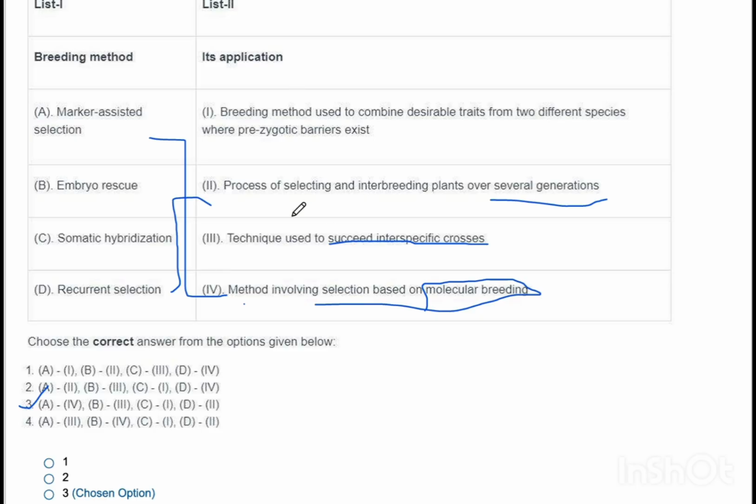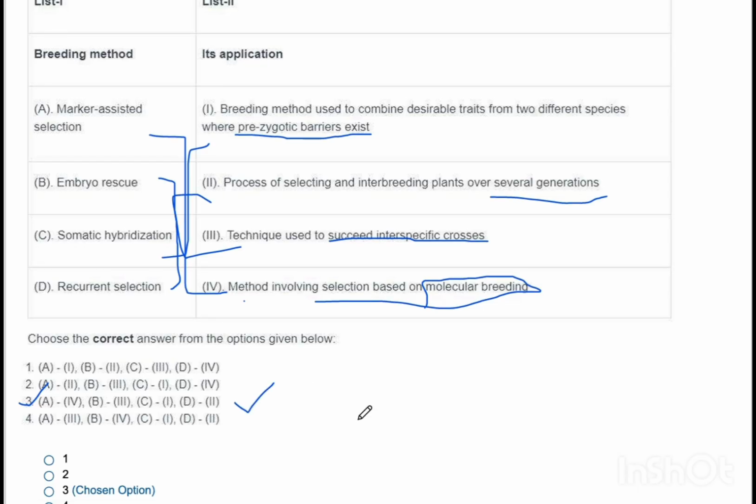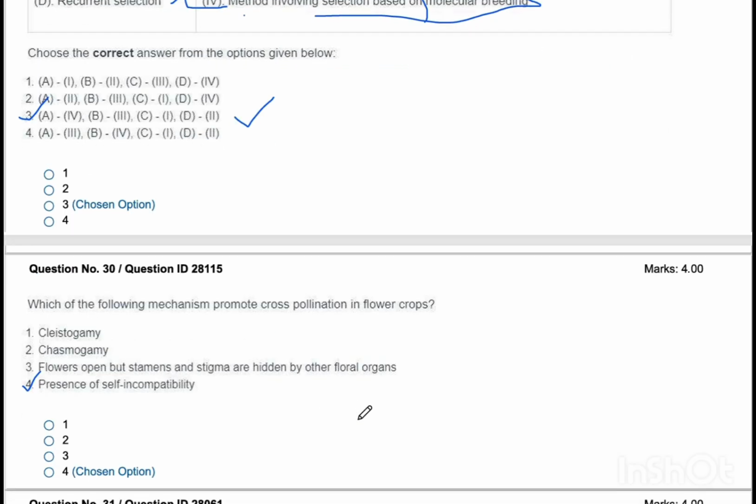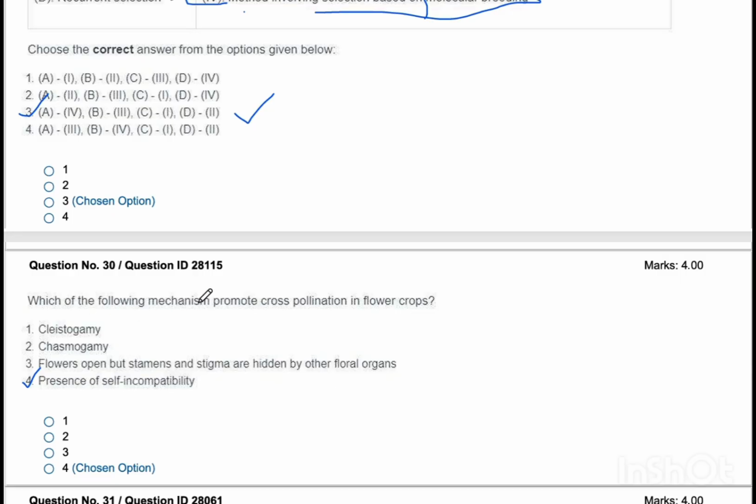So I've got 2 answers. D will be matching to the second statement in list 2, and A will be matching to the fourth statement in list 2. The next 2: embryo rescue is a technique used to succeed the interspecific crosses, and somatic hybridization is a breeding method used to combine desirable traits from 2 different species where pre-zygotic barrier exists, and option 3 is the answer. All these aspects are used in horticulture, but it can also be a general agriculture or a biotech related question. Okay, now let's see question number 30.